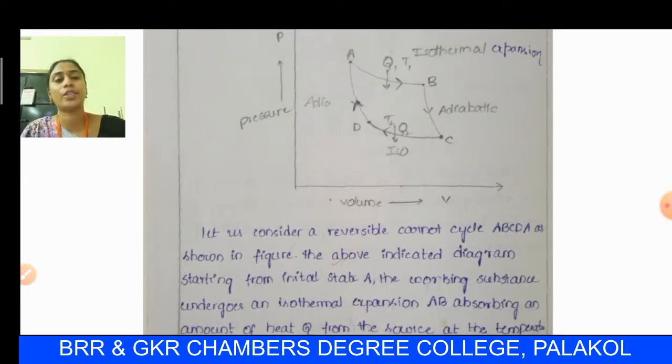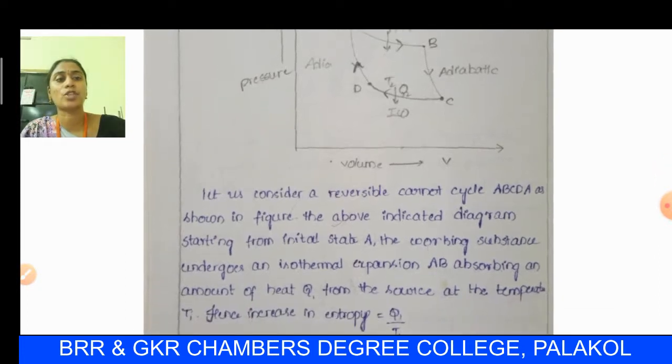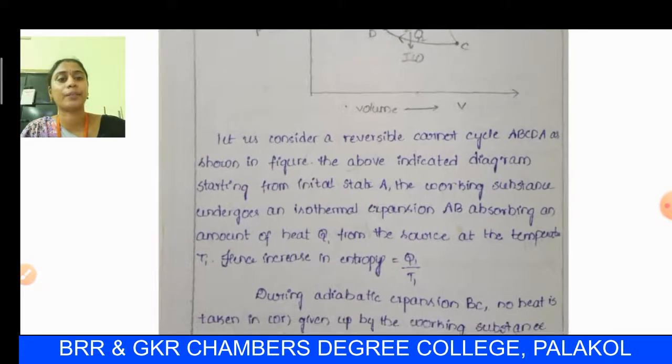At a temperature T1, the working substance absorbs a quantity of heat Q1 from the source, and some work is done.